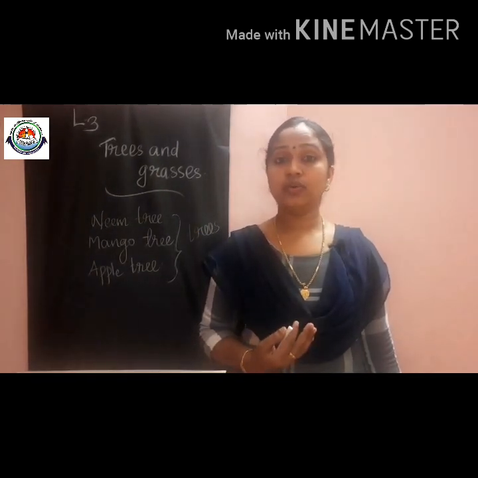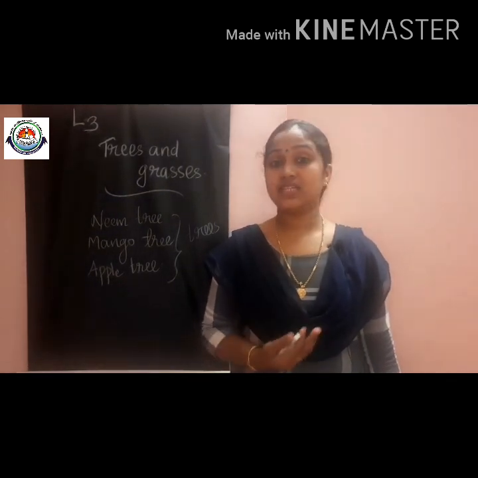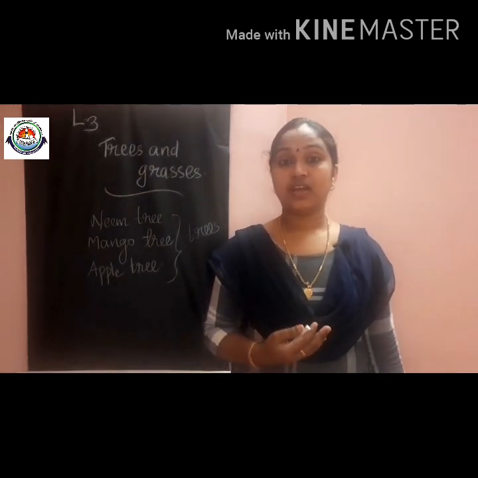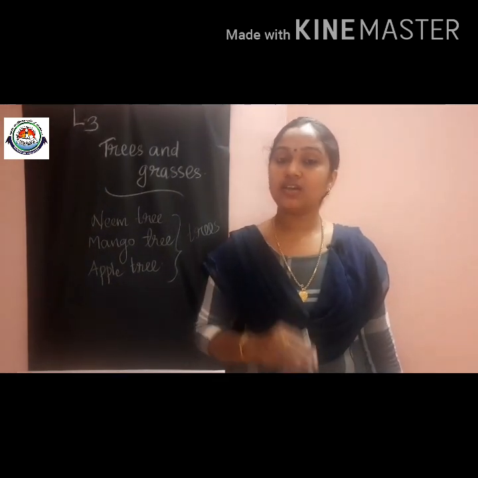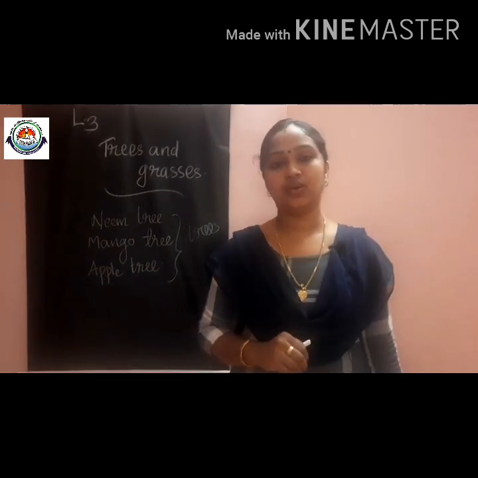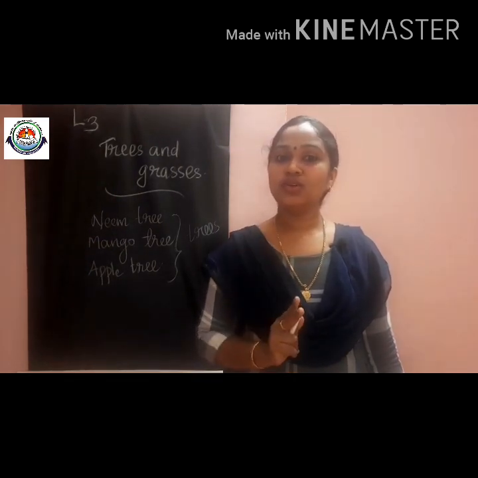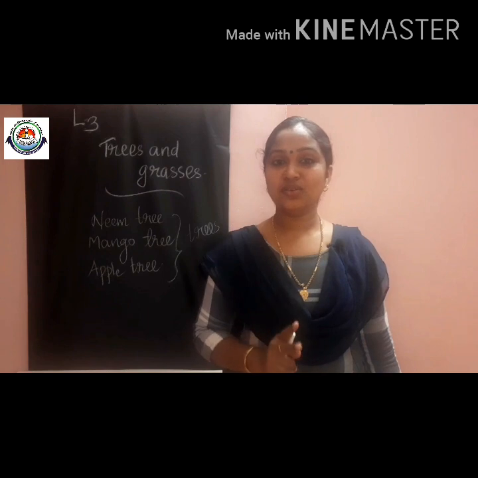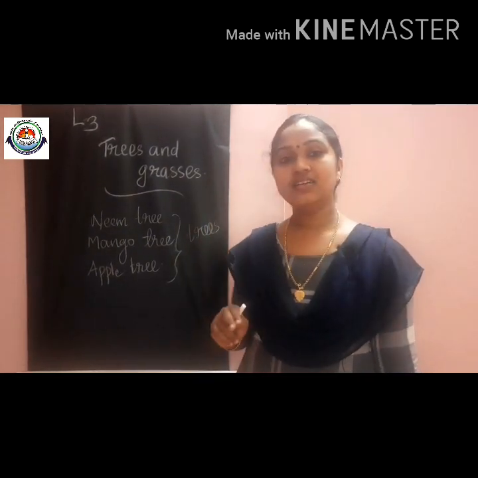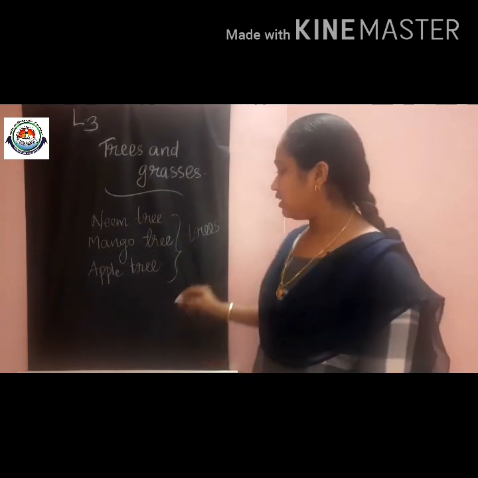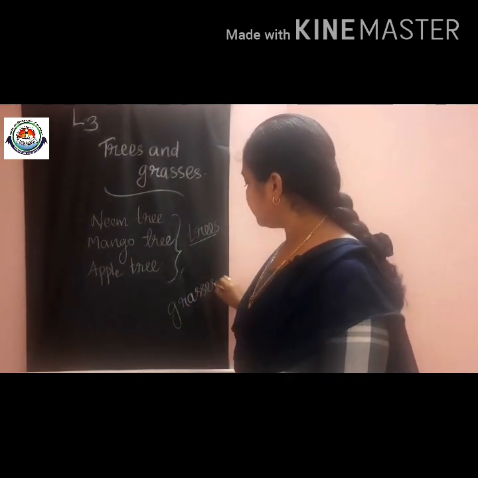The second group consists of grasses, which do not have stems and branches, but have long leaves. They grow very close to the ground. So we got two categories again, no? Which are they? Trees and grasses.